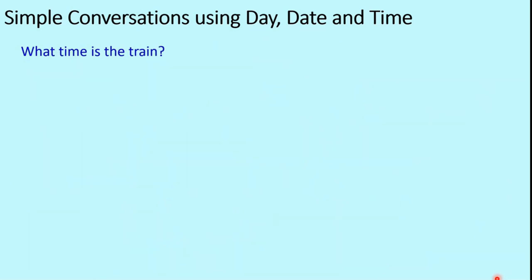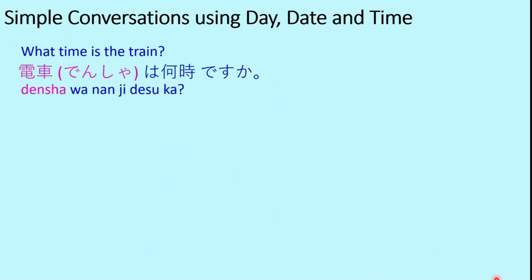Next is: what time is the train? So we talked about the month, we talked about the day. Now it is the time. What time is the train? Densha wa nanji desu ka? This is the kanji for train. We will discuss this later on in the chapter on kanji. So for now, hiragana is okay. Densha wa nanji desu ka? So it means what time is the train? Nanji means what hour, which hour. So at what hour is the train, or at what time is the train?